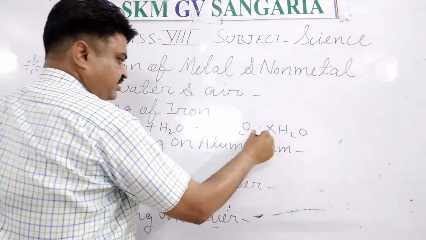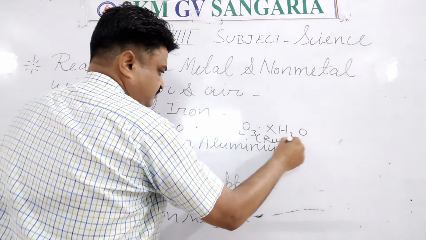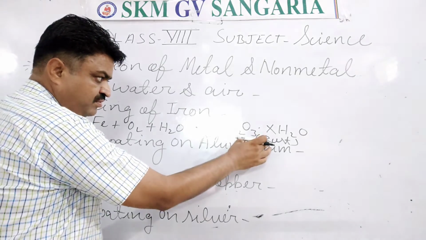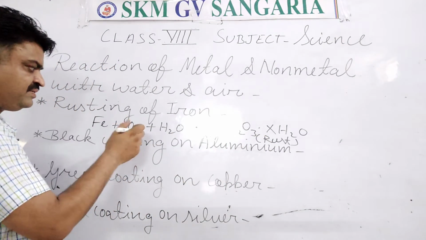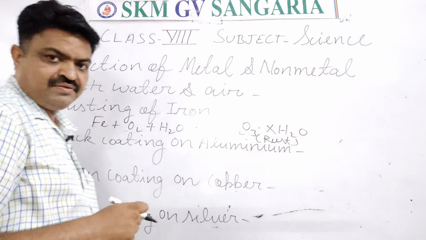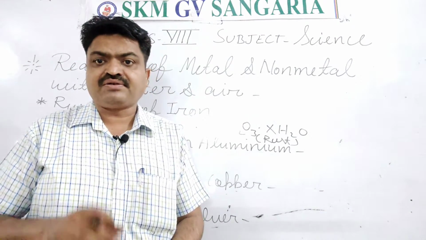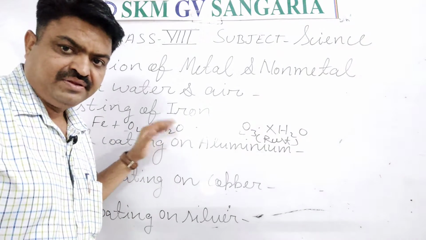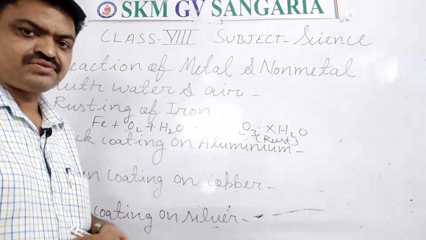What is it, student? It is rust. So the rust is formed due to the reaction of iron. When it comes in contact with oxygen and water, then it forms rust, student.